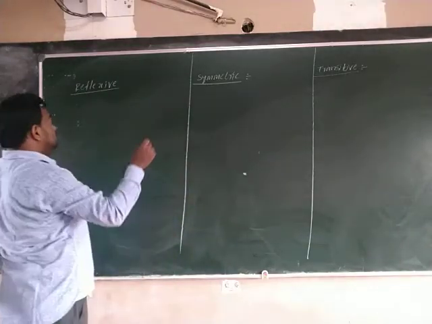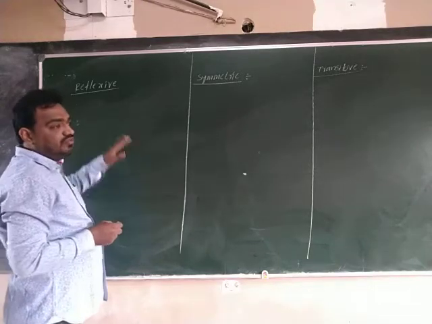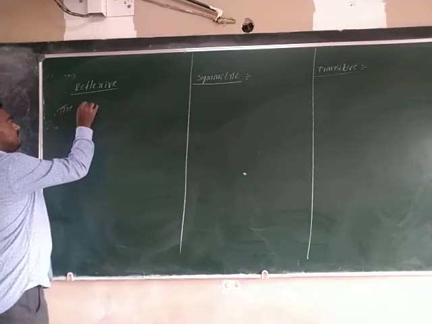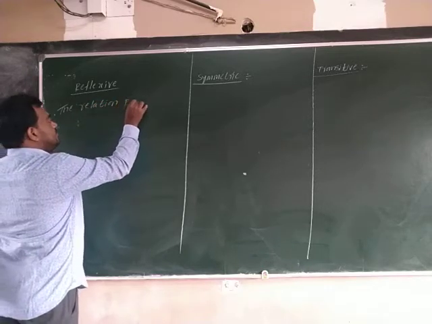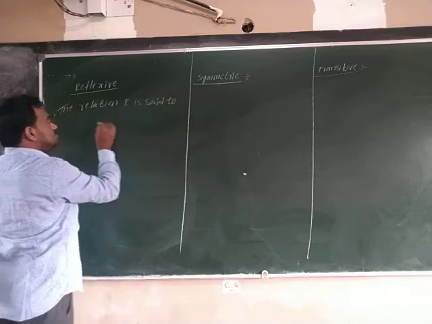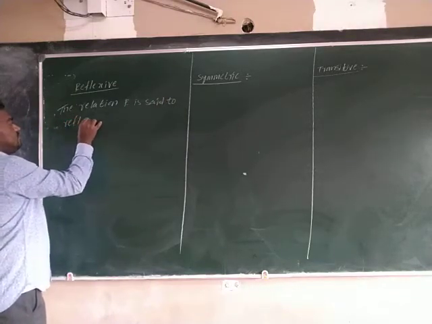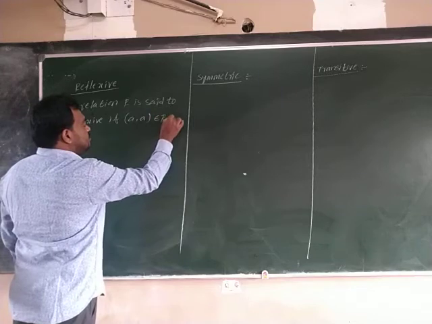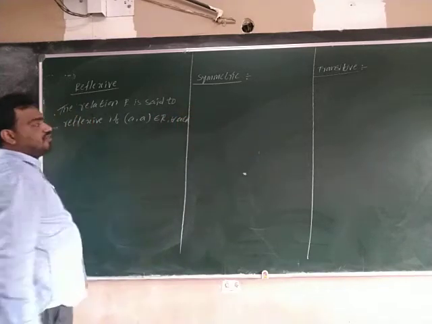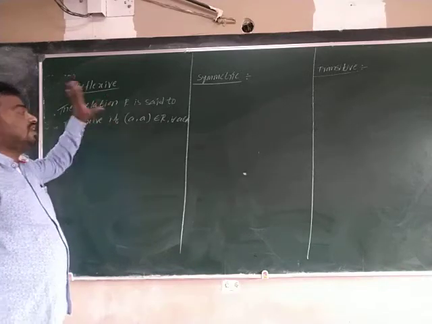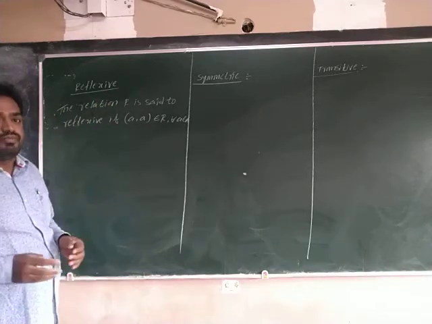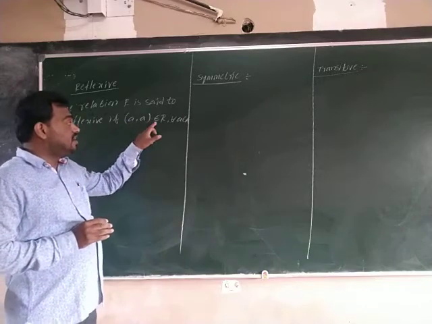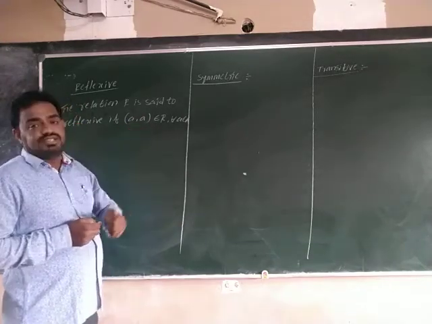Listen carefully. The relation R is said to be reflexive if (a, a) belongs to R for all a belongs to A. For all a belongs to A, then it is called reflexive. See, what does that mean? (a, a) belongs to R means the image of a is a only.